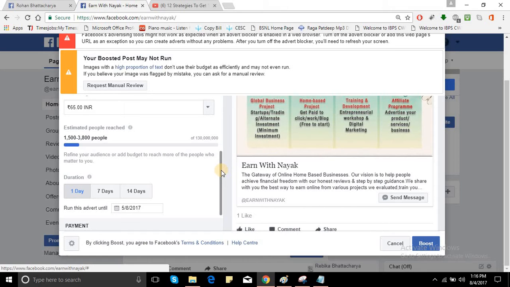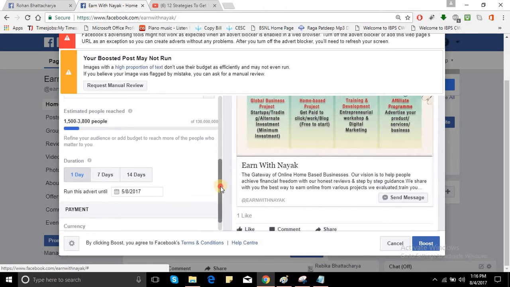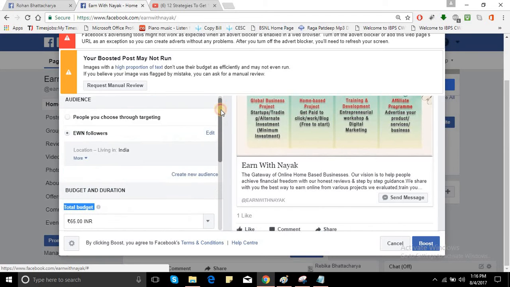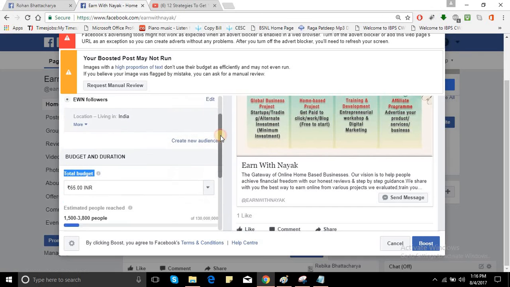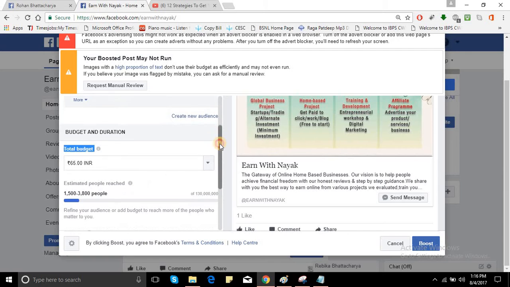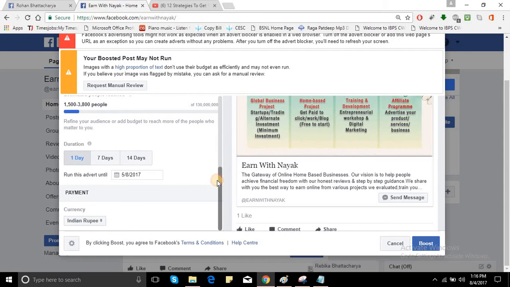But the major thing, someone may not find that there is a bar. Look, my friend, there is a bar. You can scroll it up and down. The scroll bar is clearly there, and it can go up and down. So please, my friend, go down and you will get the third section, that is the payment section.